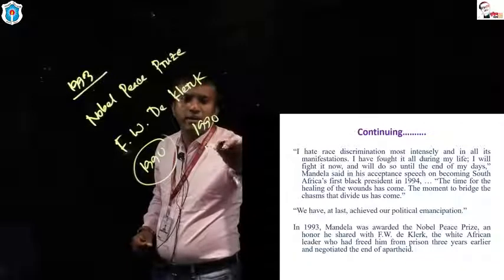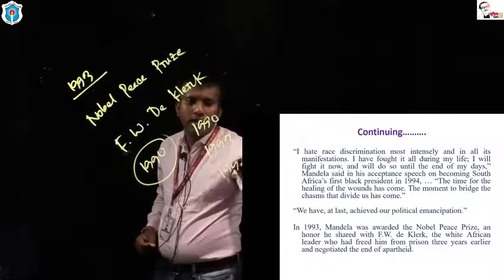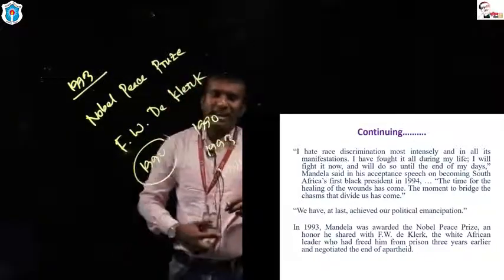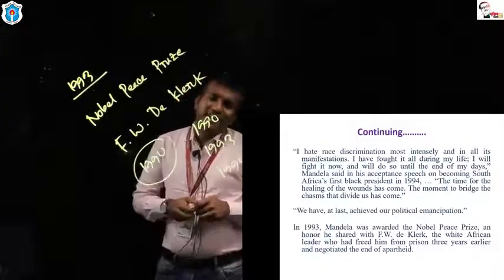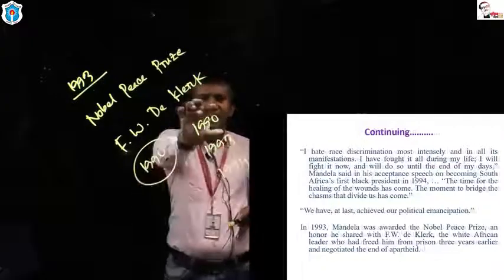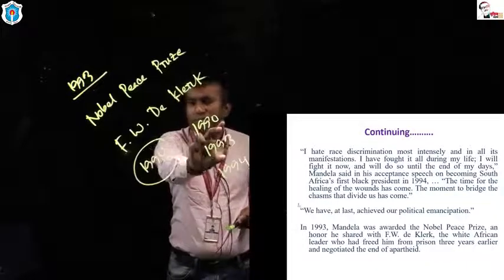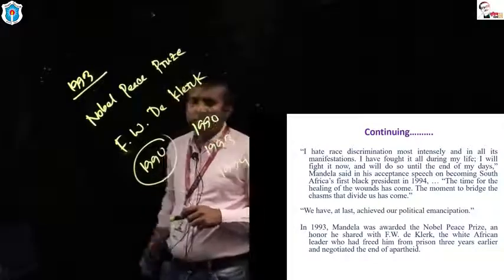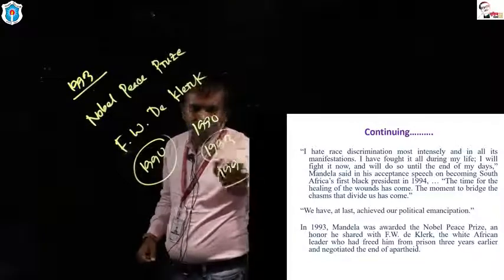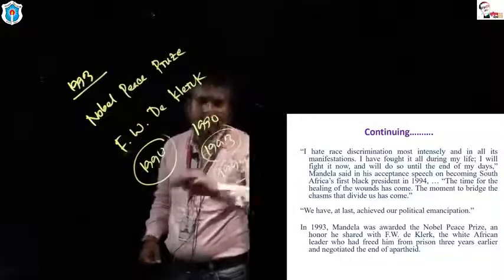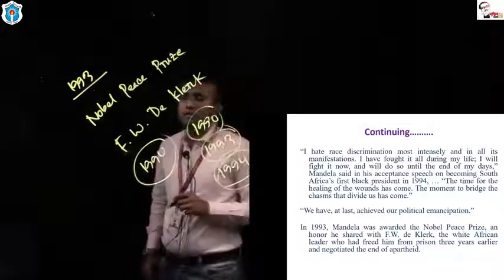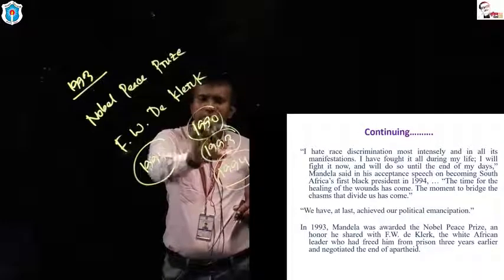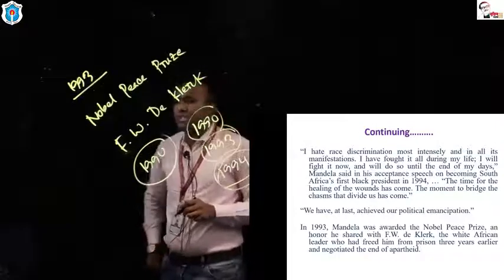1990, 1993, 1994. Nelson Mandela became free from prison in 1990. After 3 years, in 1993, he was awarded the Nobel Prize, and in 1994 he became the first black president of South Africa. So at first he became free from prison, then Nobel Prize, then president. 1990 he became free from prison, 1993 he was awarded Nobel Prize, 1994 he became the first black president.